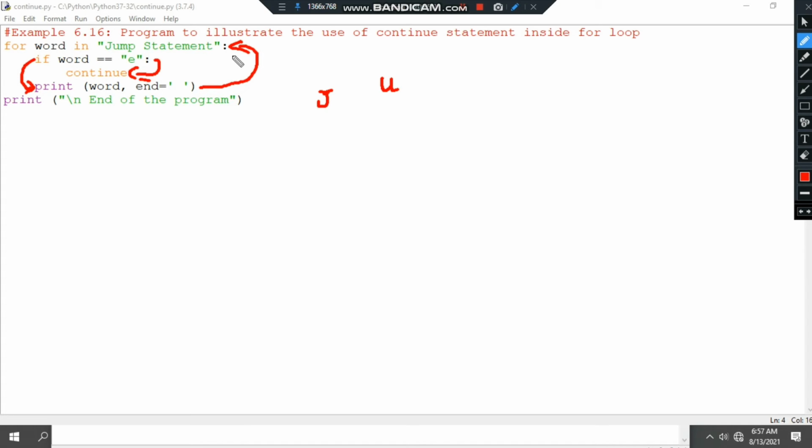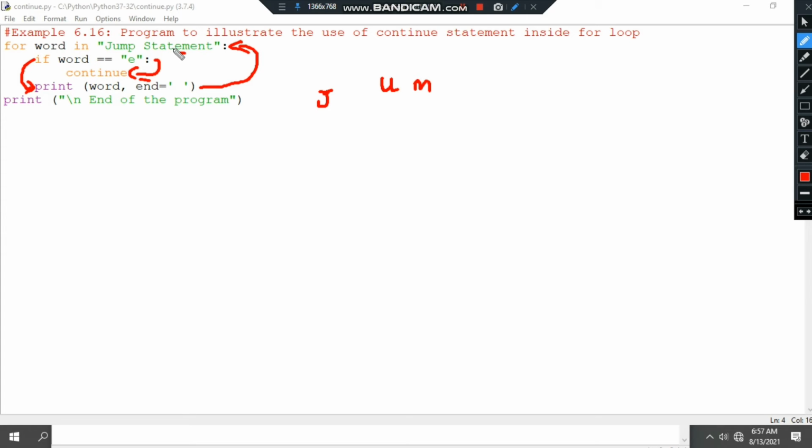Again the control transfers to the for loop and takes the next letter. What is the next letter? M. M will be taken, and then it checks the condition M equal to E. Again the condition is false, so the control transfers to the print statement. It prints the letter M and leaves one space. Again control transfers to the for loop and takes the letter P. So this process continues until the letter E is reached.